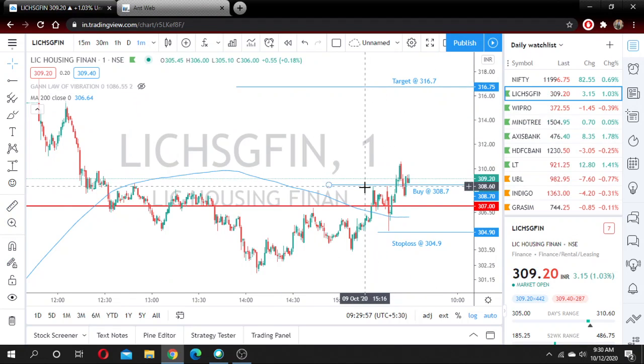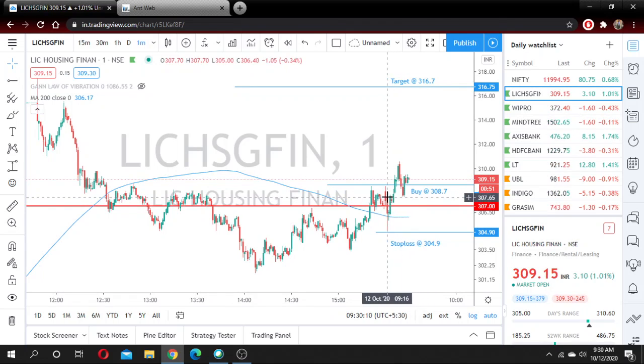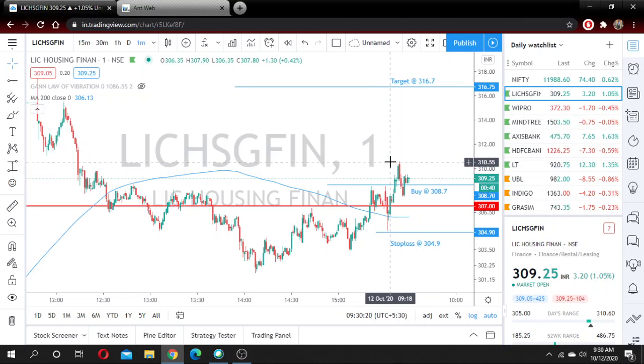Guys, we have entered into the trade. We have bought LIC Housing Finance at 308.7. After our buying position, it went in the negative direction, opposite to ours, and then it came back to the price at which we bought. Now, if it breaks the high of today, we will trail our stop loss.